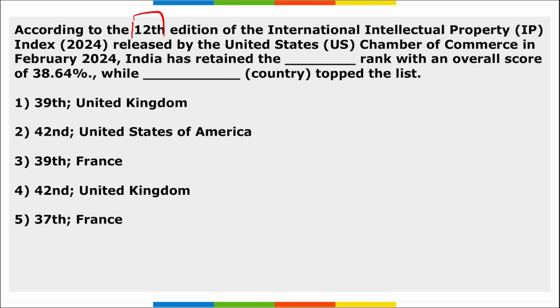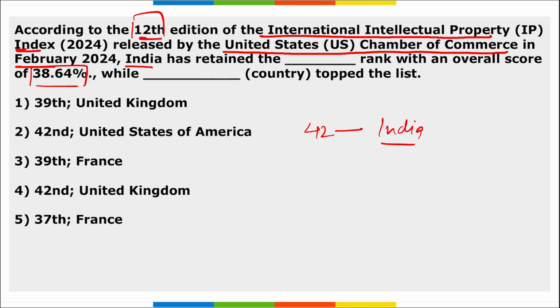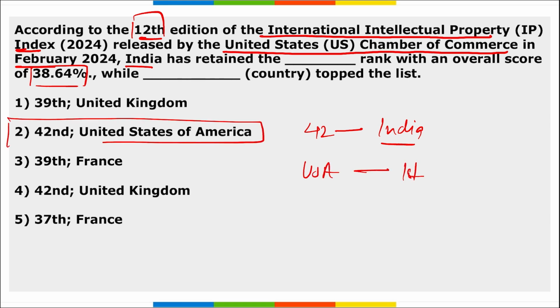Next, according to the 12th edition of the International Intellectual Property Index released by US Chamber of Commerce in Feb, India has retained which position? India retained the 42nd position with an overall score of 38.64%, whereas in this International Intellectual Property Index, USA secured the first position. So right option here becomes option 2.